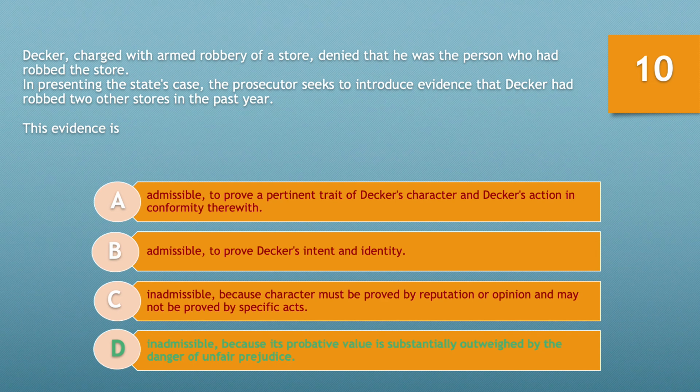C, inadmissible because character must be proved by reputation or opinion and may not be proved by specific acts. This misses the point in its entirety. We're not looking for character evidence. We're actually, in essence, looking for a pattern of behavior, and as a result, the evidence should properly be excluded.